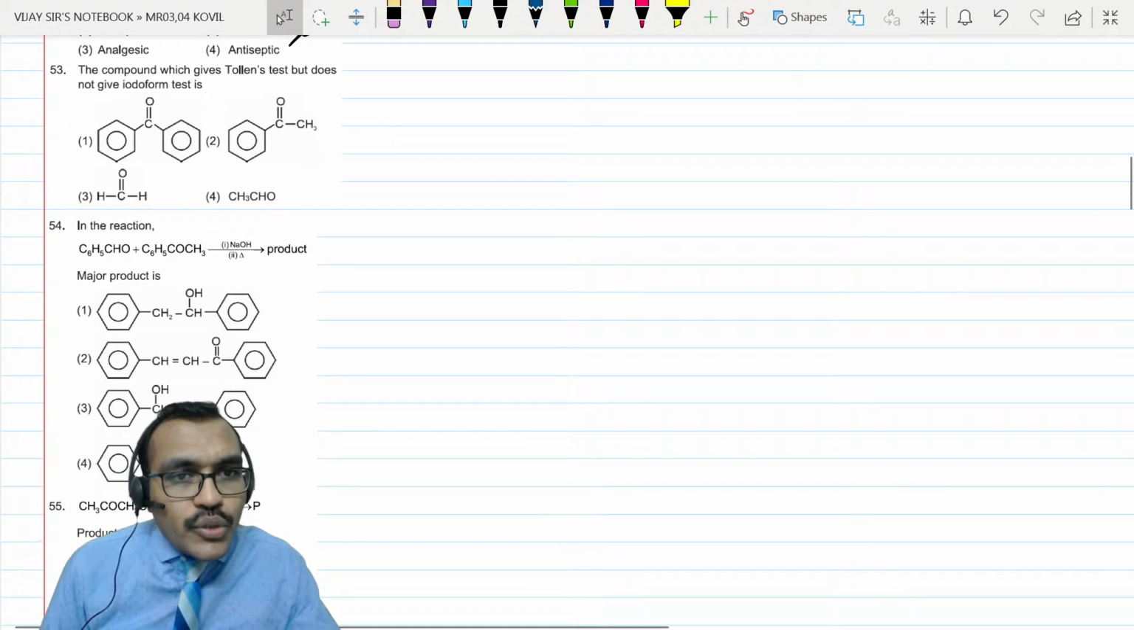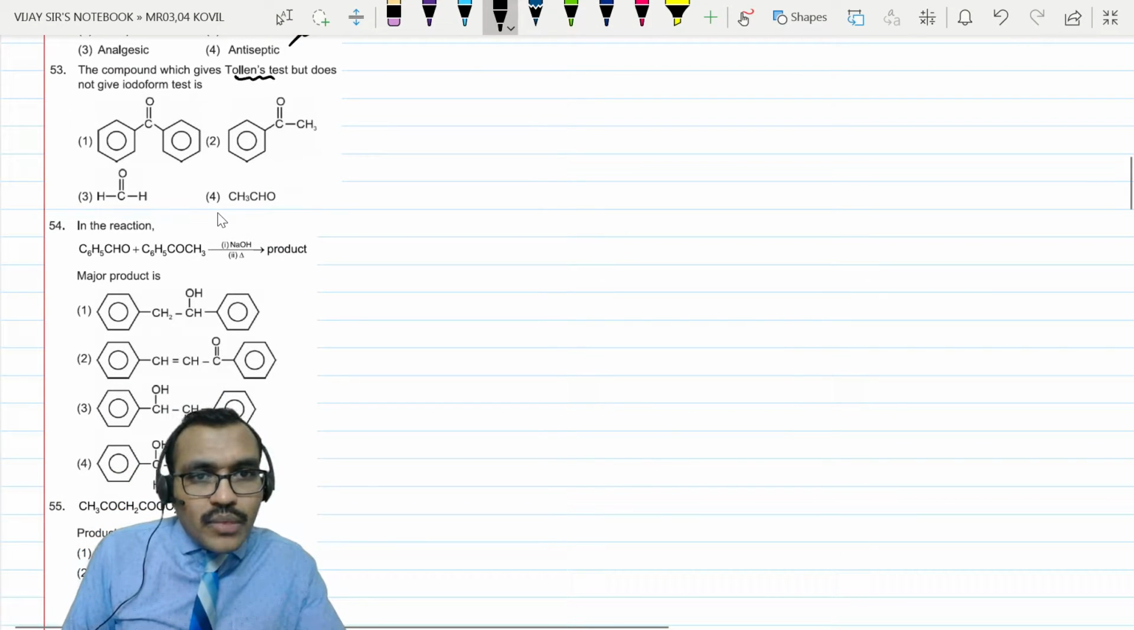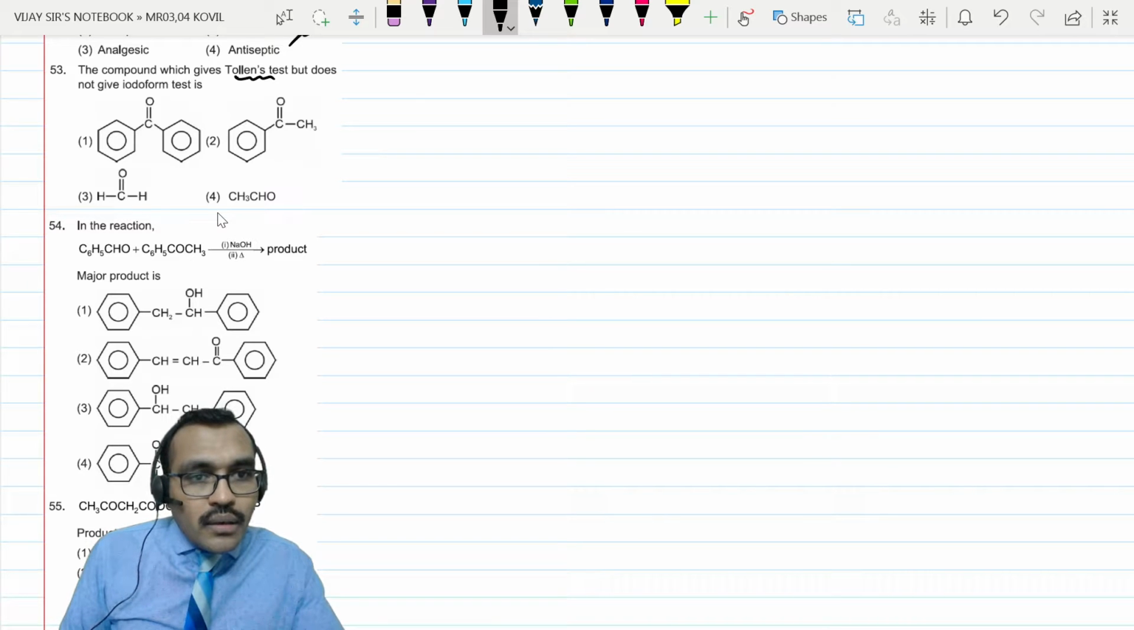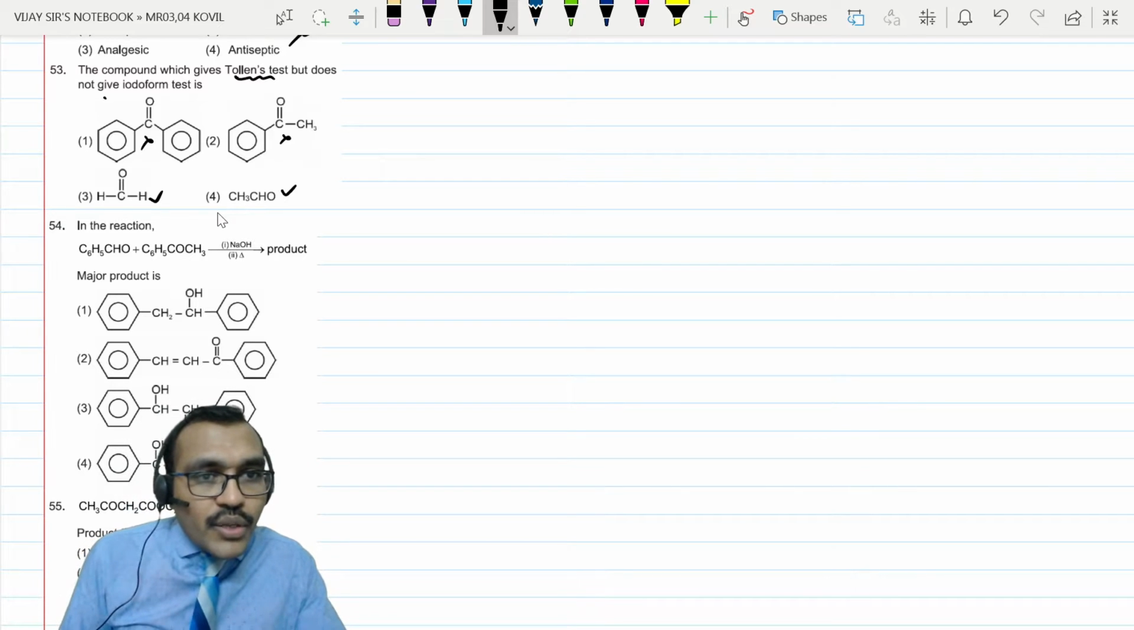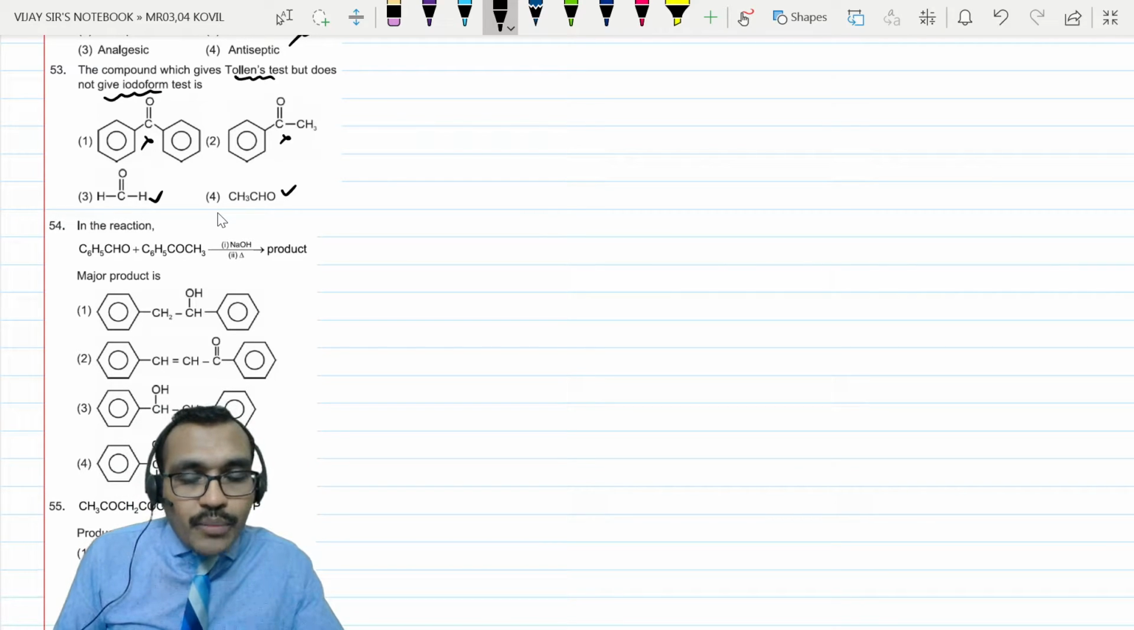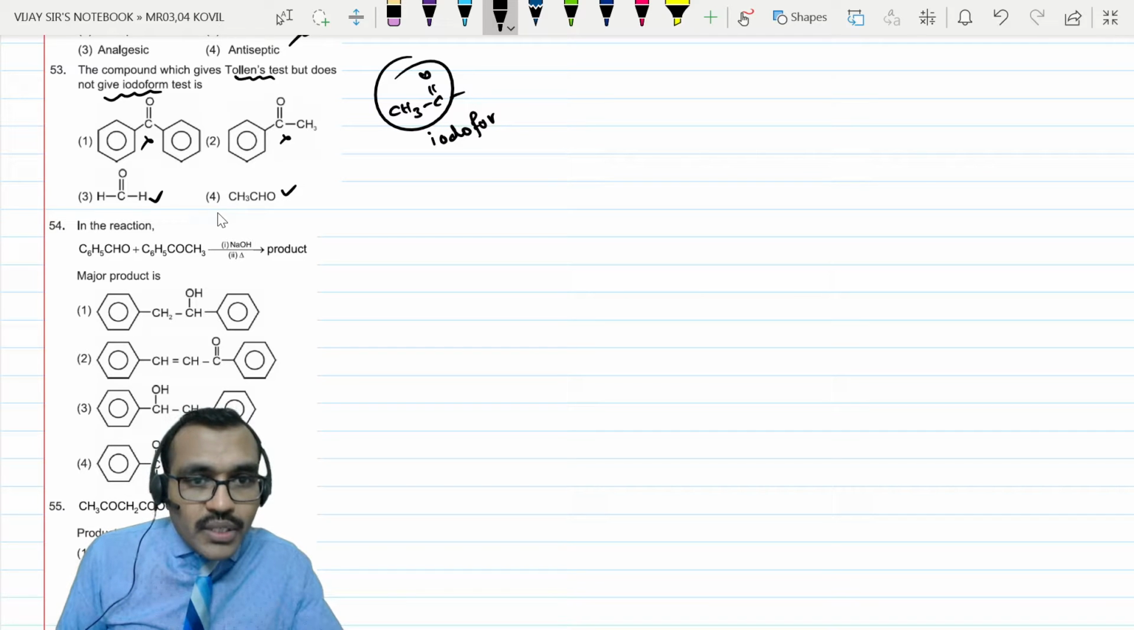The compound which gives Tollens test may be aldehyde or alpha hydroxy ketone. So it should not be this ketone. It is not possible. So in both cases you will get Tollens test, but does not give iodoform test. Iodoform test is not there means there is no acyl group. So this group is absent. This gives iodoform test. So here it is present. So it gives iodoform test also. It should not give iodoform test means option 3.